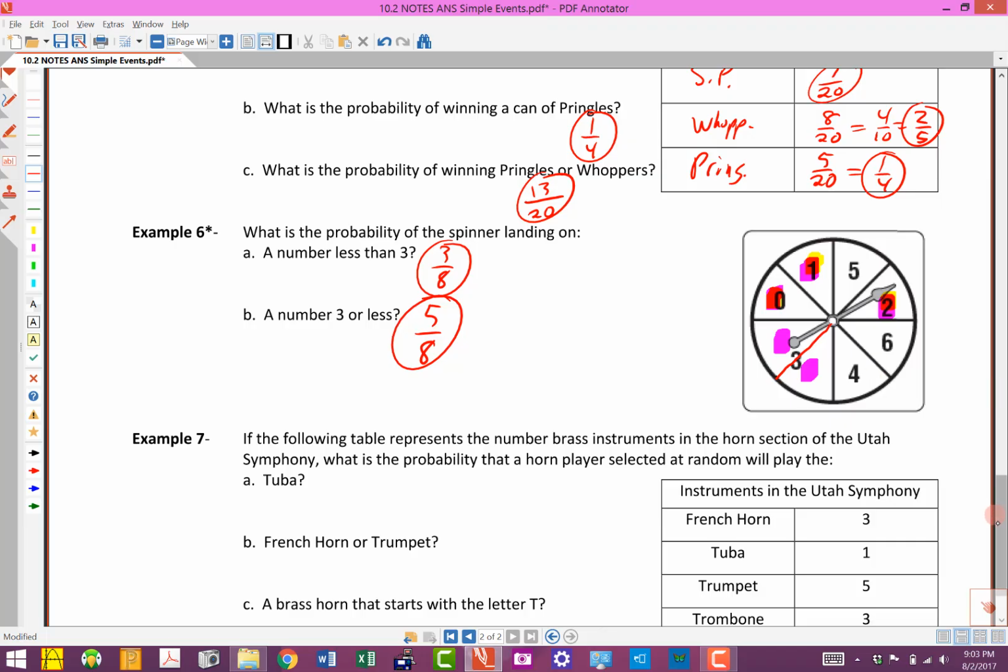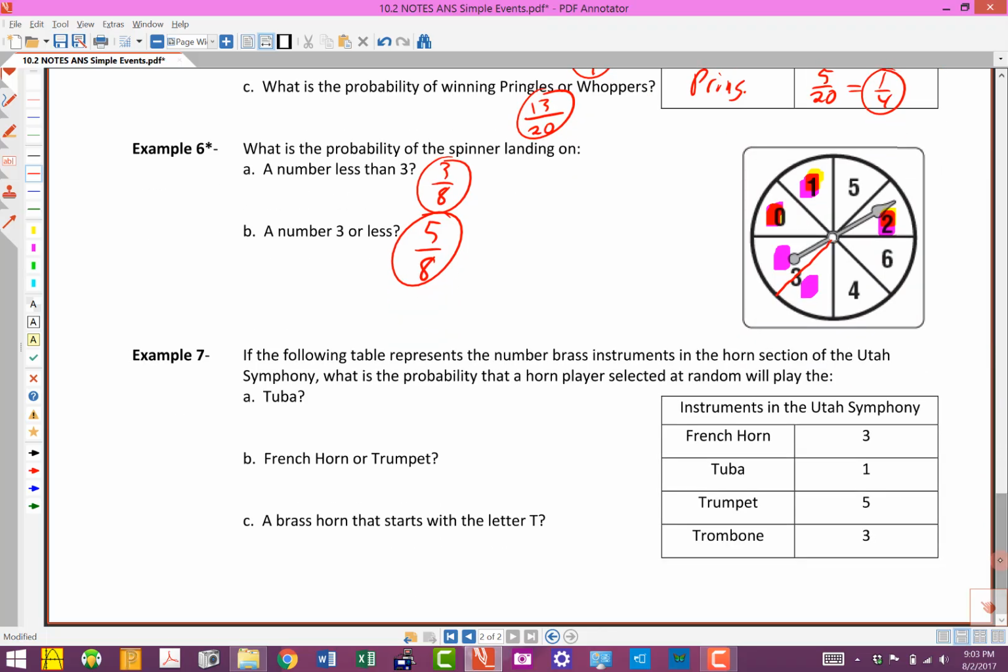All right. Now, last one we're going to take a look at here might require a little bit of thought. I think this is a good one. If the following table represents the number of brass instruments in the horn section of the Utah Symphony, what is the probability that a horn player selected at random will play the blank? So we're just going to take this brass section and we're going to pick somebody at random, and we want to know in this case what's the probability that they play a tuba. Well, these are all the different instruments and these are their frequencies. So we would want to figure out, well, how many people play these instruments? So let's add these up. 3 plus 1 is 4, plus 5 is 9, so that means 12 total.